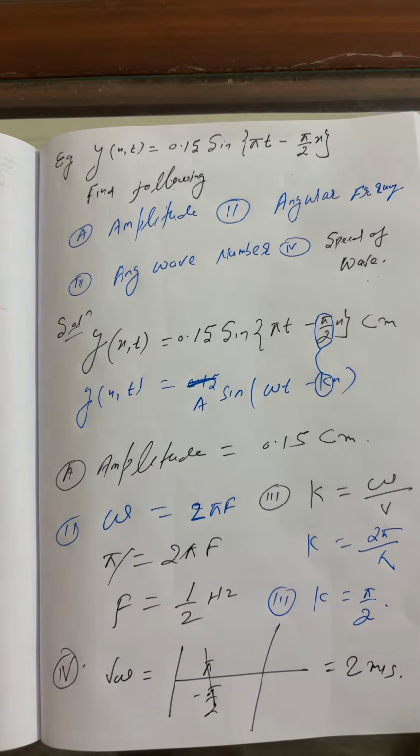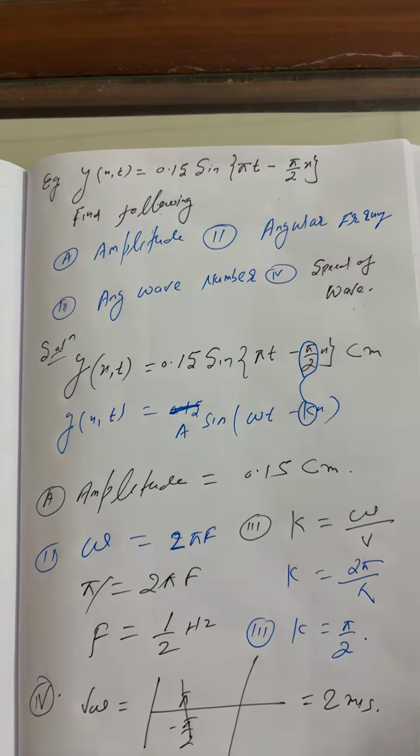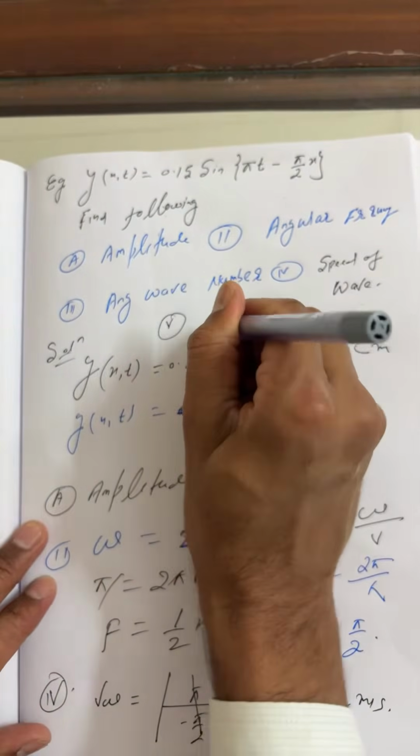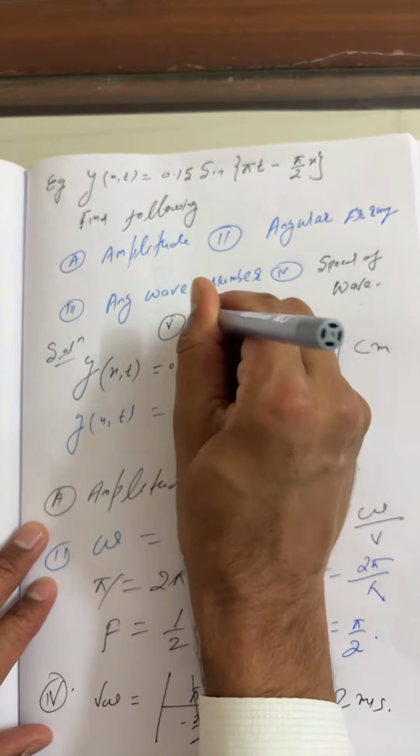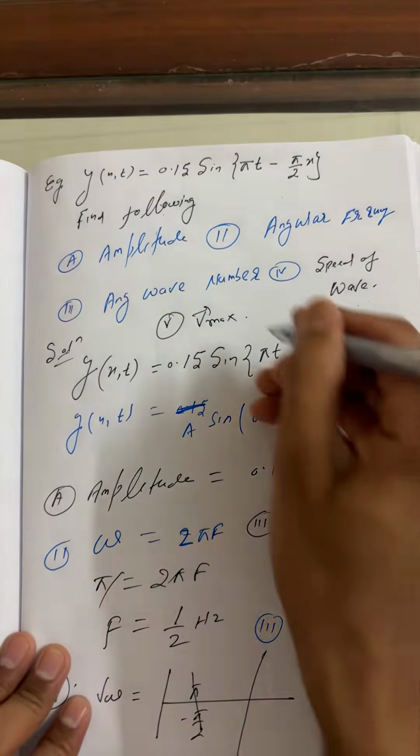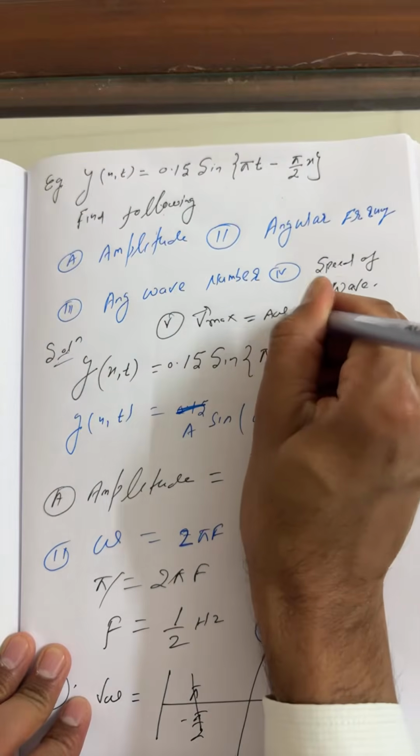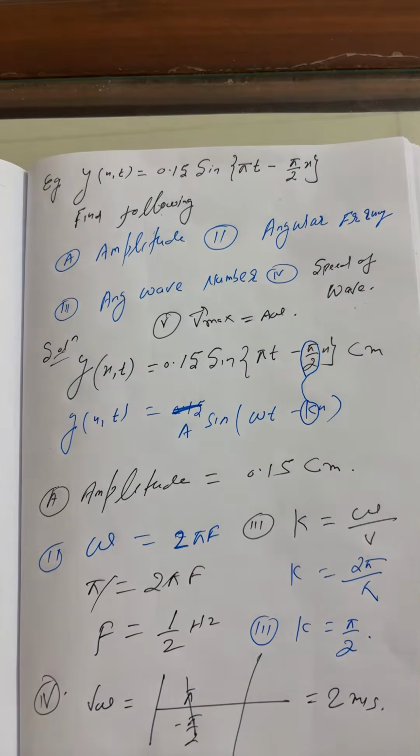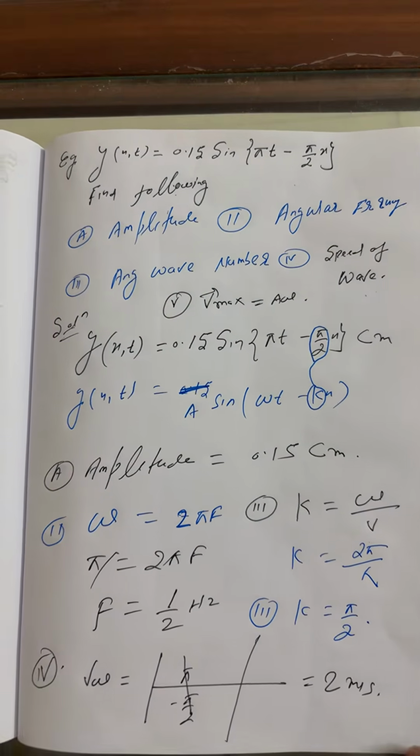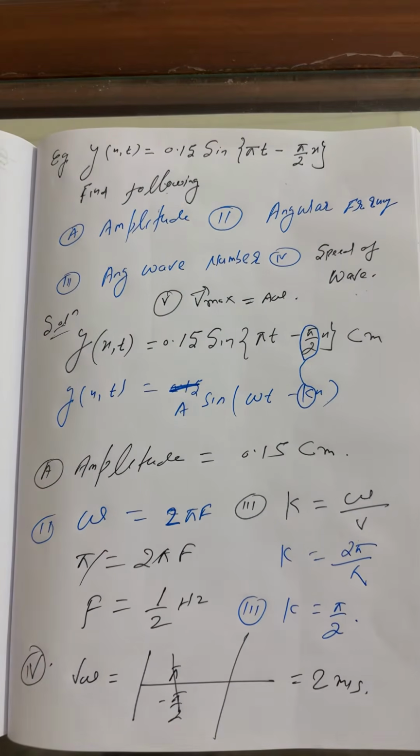But I'm going to add one more point, but space is finished. So here, beta, I'll add the point, point number 5. You have to find the maximum velocity. So what you can write, bacha? It's nothing but A omega.